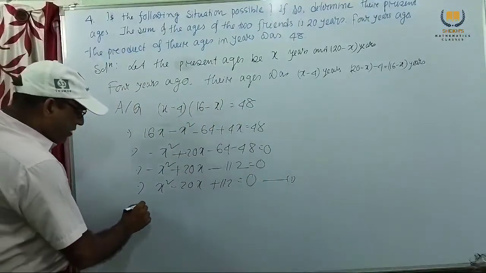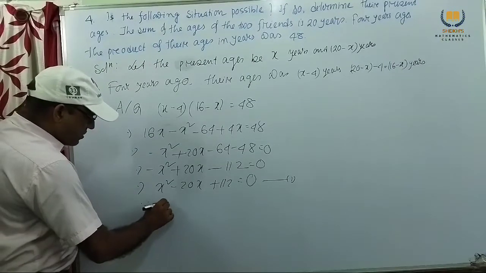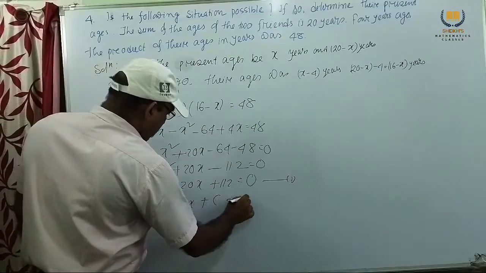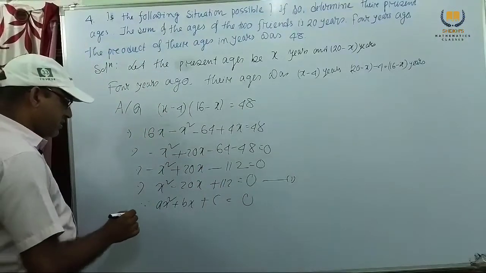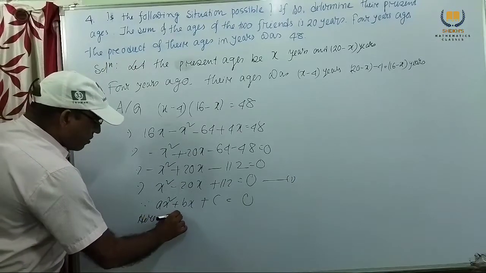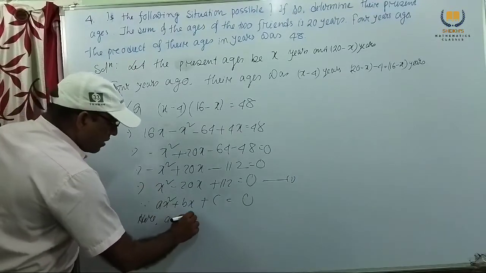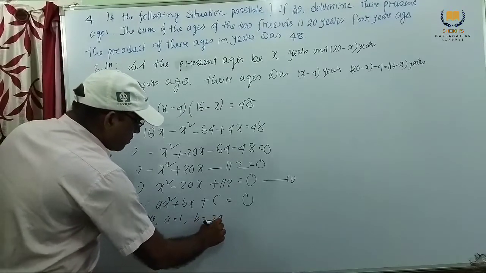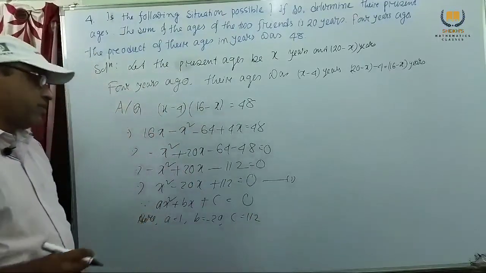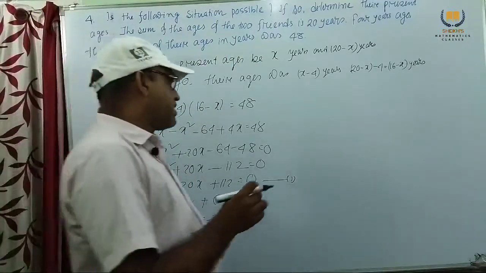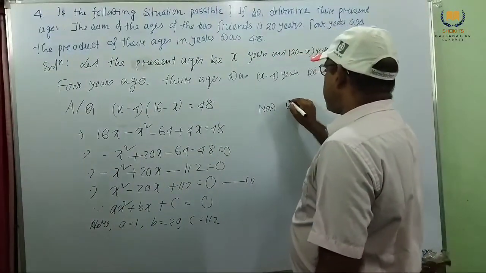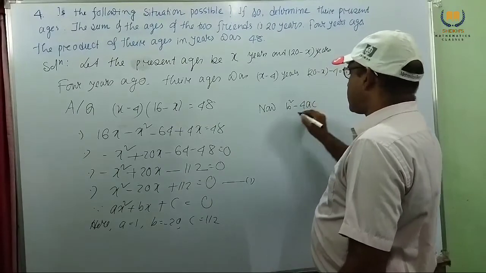Now, comparing with the equation ax square plus bx plus c equal to 0, here we get a equal to 1, b equal to minus 20 and c equal to 112. Now what do we get for the discriminant? B square minus 4ac.